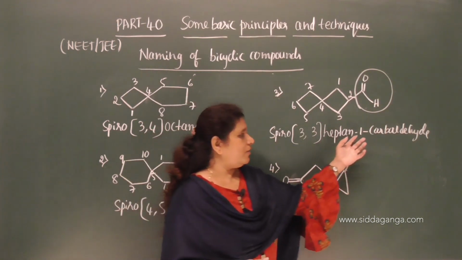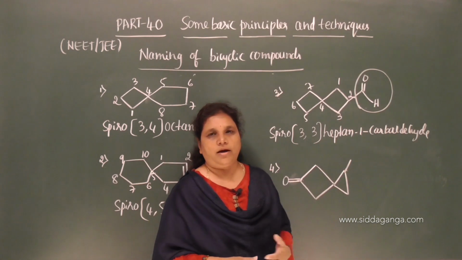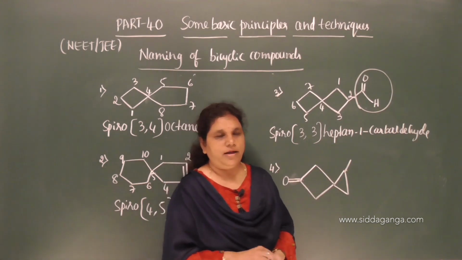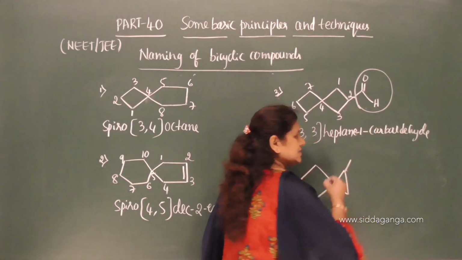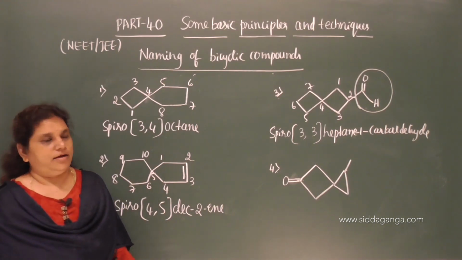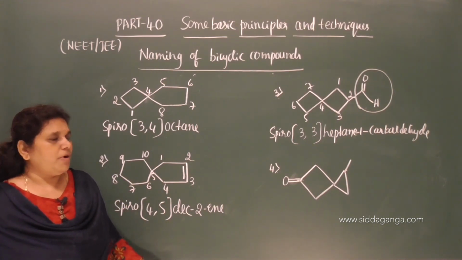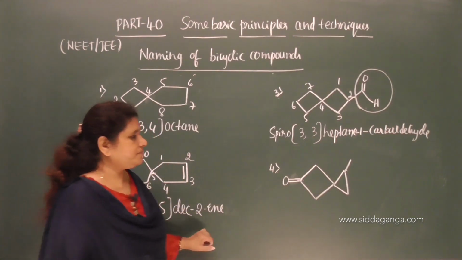You can ignore the locant 1 here. You can write it as heptane carbaldehyde, and here you can retain the terminal e as it starts with c. So, heptane 1 carbaldehyde, and that is the name of that spiro compound. So, move on to the fourth one.